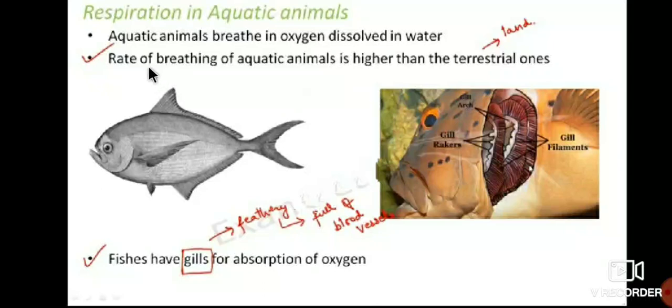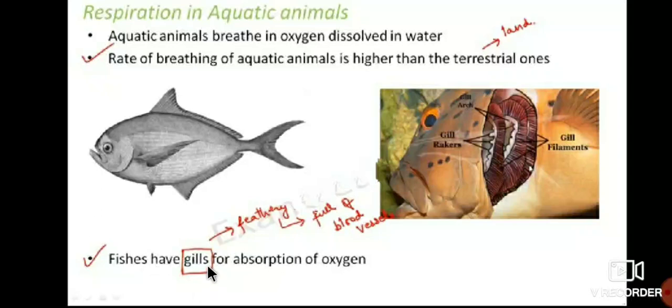see here, the rate of breathing of aquatic animals is higher than the terrestrial ones. So see here, aquatic animals breathe in oxygen that is dissolved in water, and also the rate of breathing is more than the terrestrial ones. And also fishes have gills for absorption of oxygen.